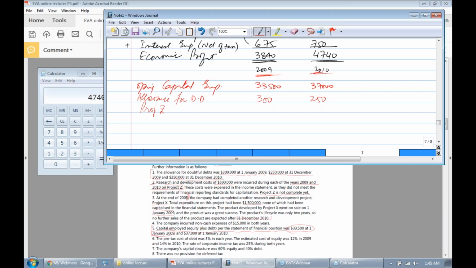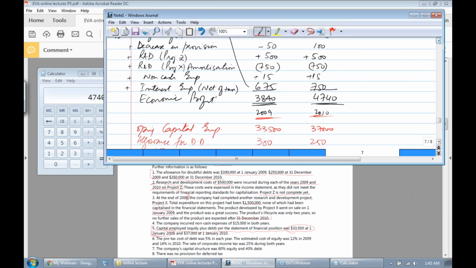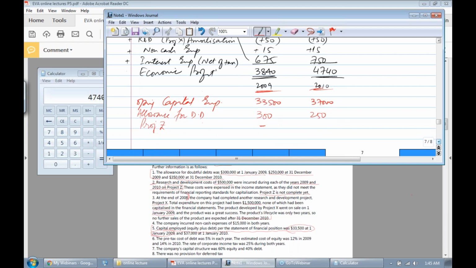Project Z has not been completed yet, so we cannot capitalize it. Remember my words, we are not going to capitalize it. So there will be no adjustment in 2009 because it started in 2009. So 2009 profit has been adjusted by using this 500 here, right? But 2010 profit, this is the original capital employed, right? And in this original capital employed, it includes retained earning of 2009, right?